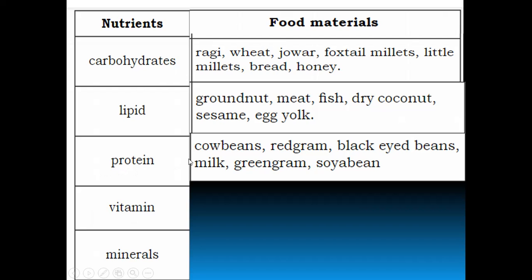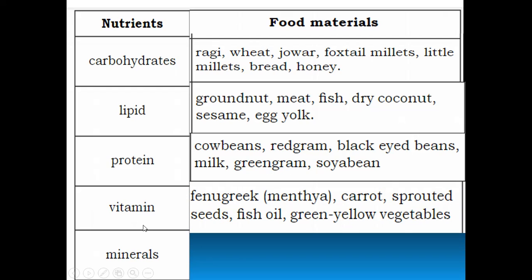Then protein. So food materials which contain the nutrient protein are cow beans, red gram, black eyed beans, milk, green gram, soya bean. Okay, so what are the food materials which contain protein, children? Cow beans, red gram, black eyed beans, milk, green gram, soya bean.